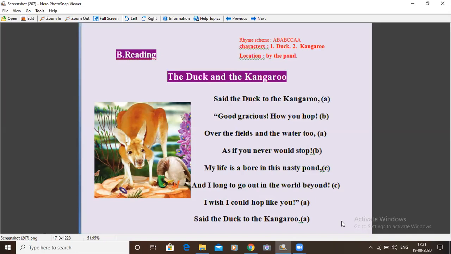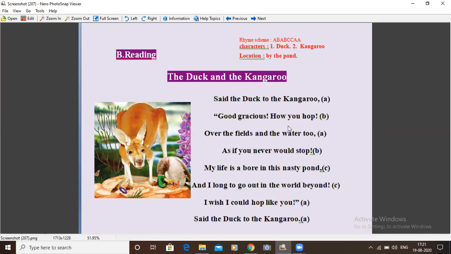Okay, this is the rhythm that you may maintain when you read a poem. Okay, let's go into the details. Said the duck to the kangaroo. The duck said to the kangaroo, what? Good gracious, how you hop.